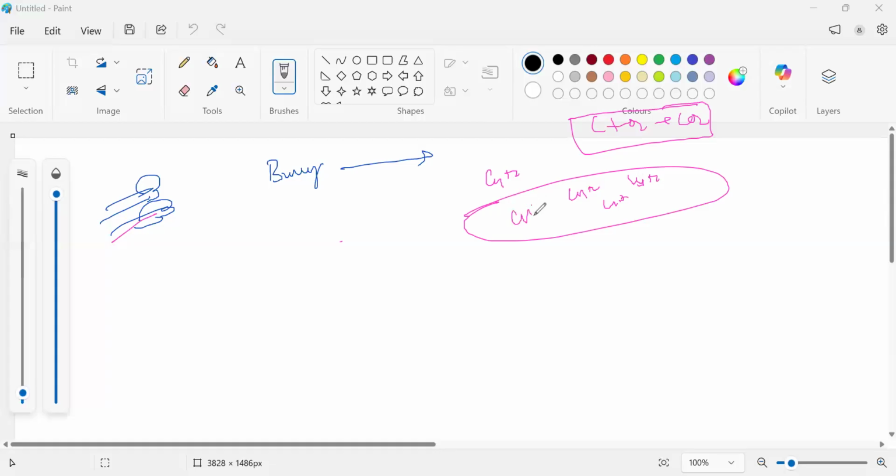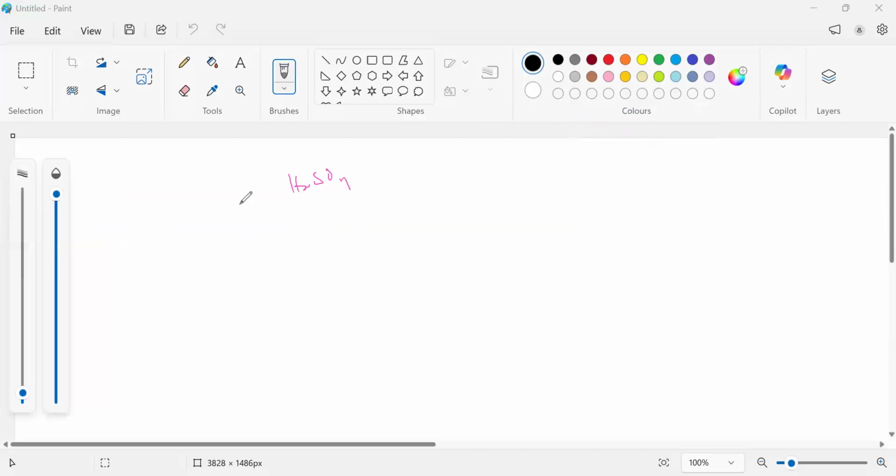From this step, we take the copper ions containing ash and we dissolve it into sulfuric acid. You can note this down. We're taking the copper containing ash and we put it into sulfuric acid. Is it clear?